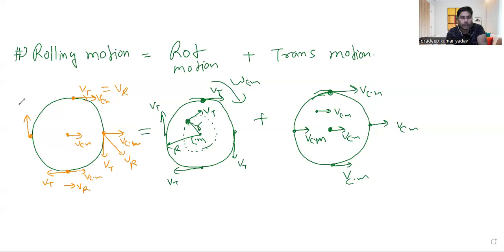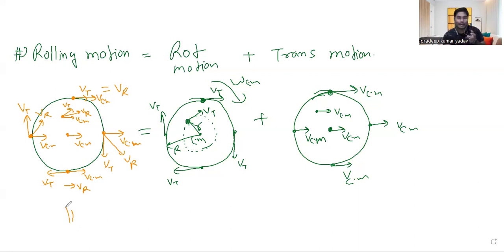For this, here it is VCM, so no, it's tangential. In this direction, VCM, and you can see this has a different resultant speed. And what about this particle? It will have V tangential in this direction and VCM in this direction, so the resultant will be different. So every particle has its own speed and direction, right or not? All the particles are moving in different ways. From that, we can conclude it's very complex.